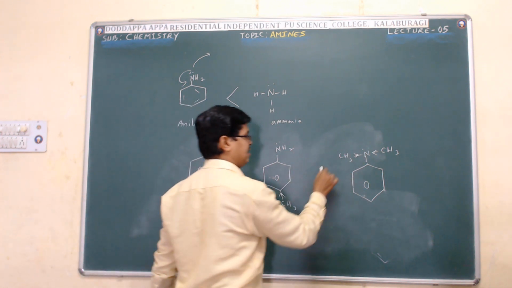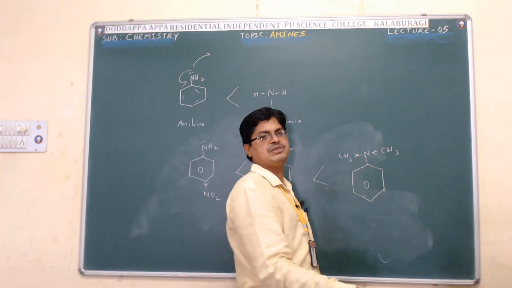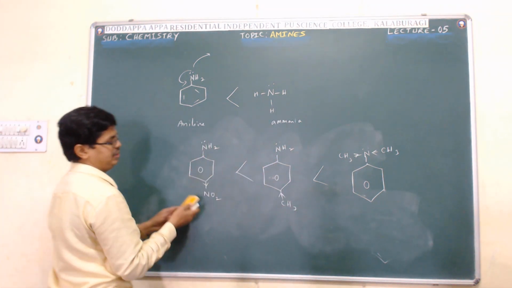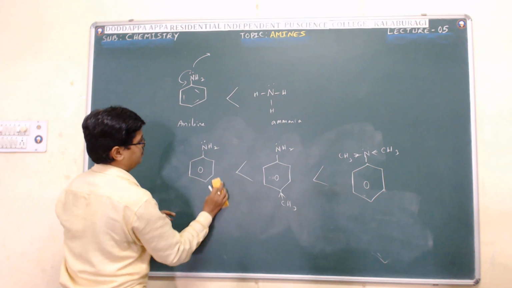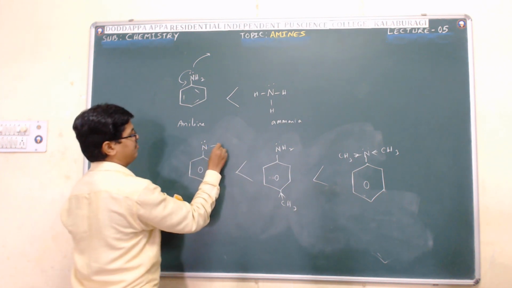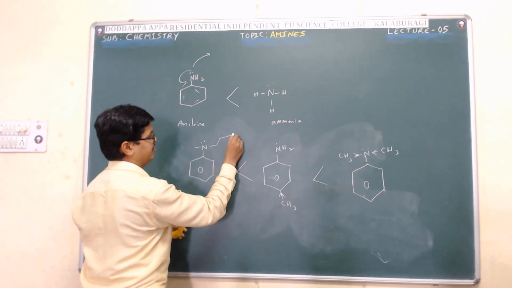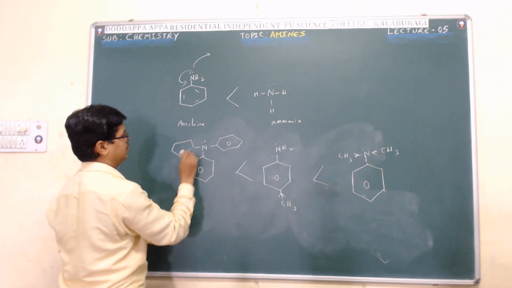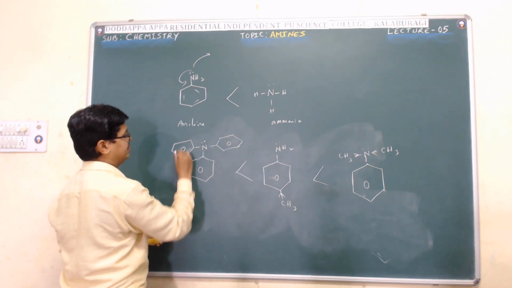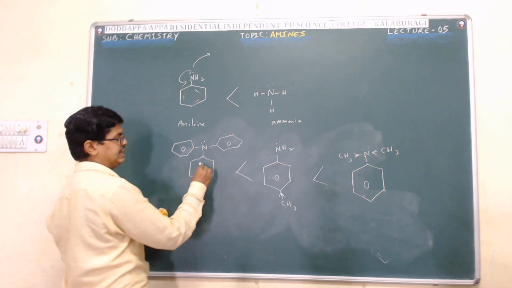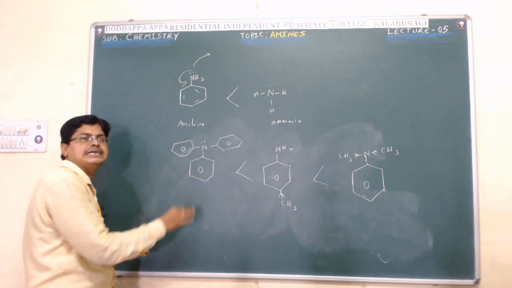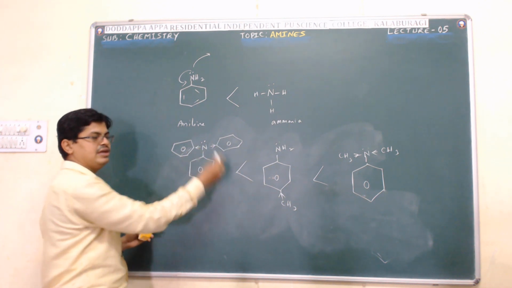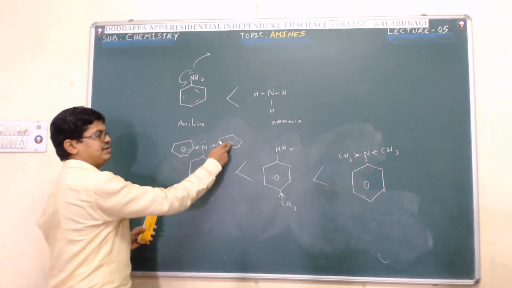In the place of these groups, if a phenyl group is there, for example, let me show here: if the 2 hydrogen atoms of aniline are replaced by another 2 phenyl groups, what happens? It is very weakly basic because of the presence of electron withdrawing phenyl groups. It is triphenylamine.